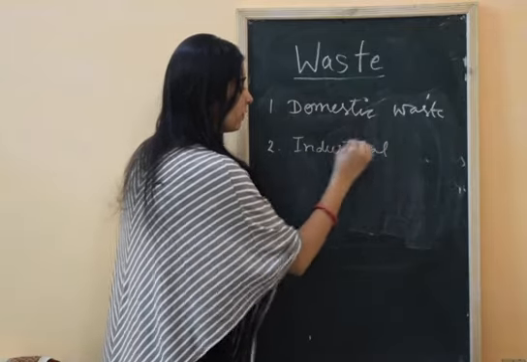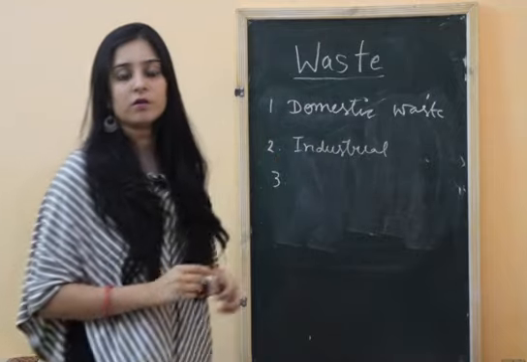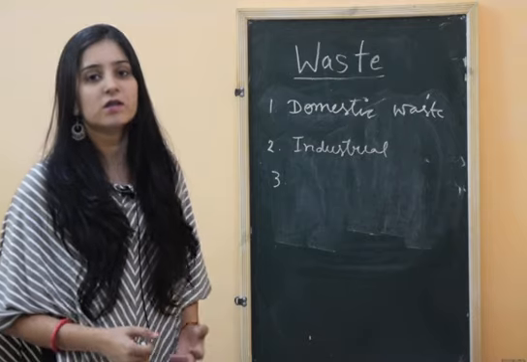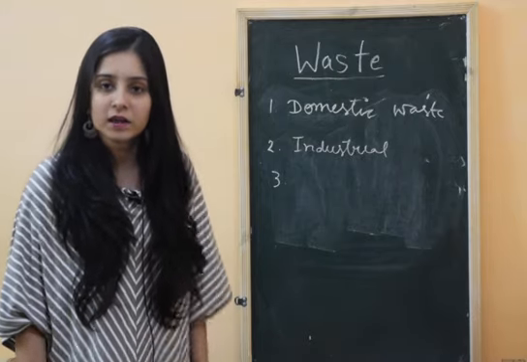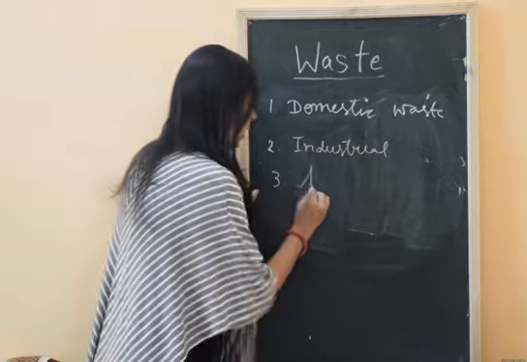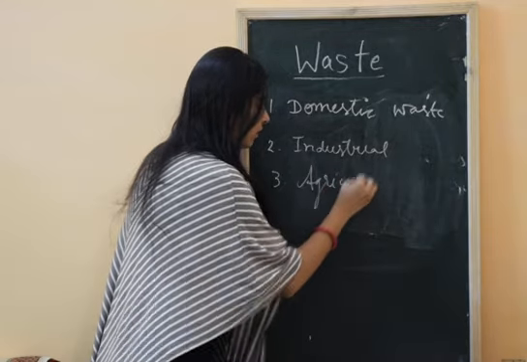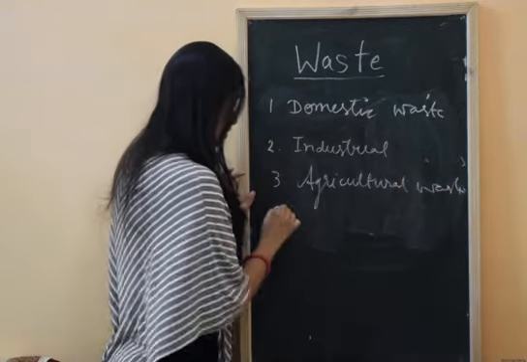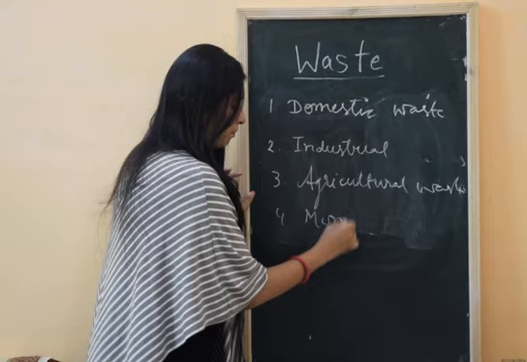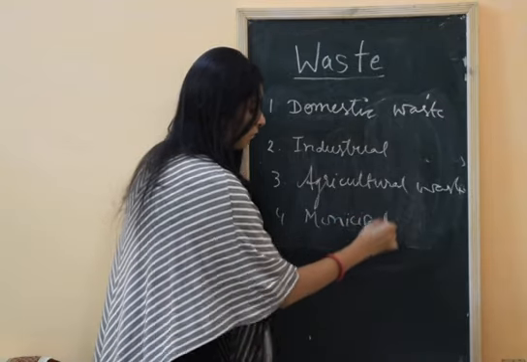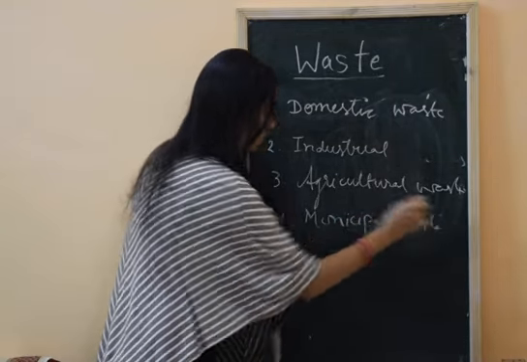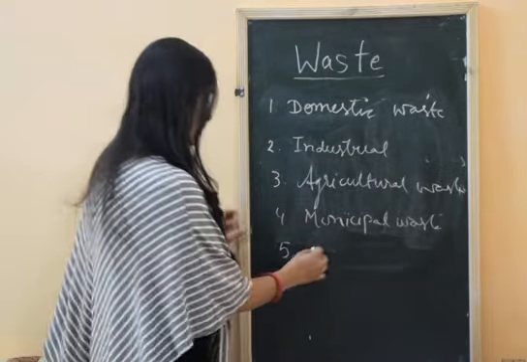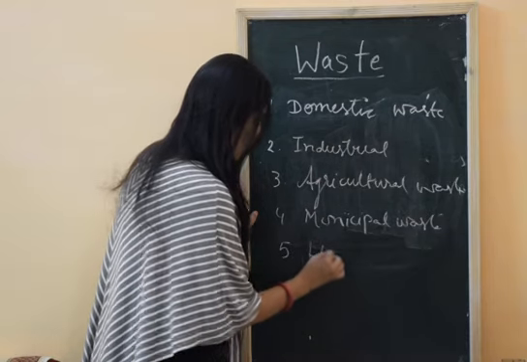The third type is the waste of grains as well as pesticides and fertilizers, which is mainly generated on agricultural land, called agricultural waste. The waste generated on roads and bridges is called municipal waste. The waste produced in the hospital is called hospital waste.